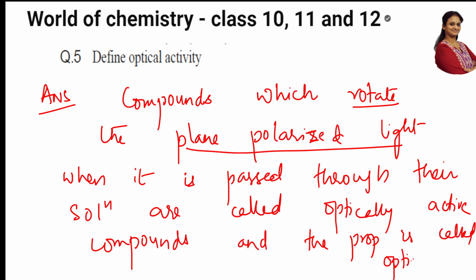So you're going to complete the answer with this, because they've asked me optical activity, and the property is called optical activity. Okay, easy, easy. Let us see one more question.